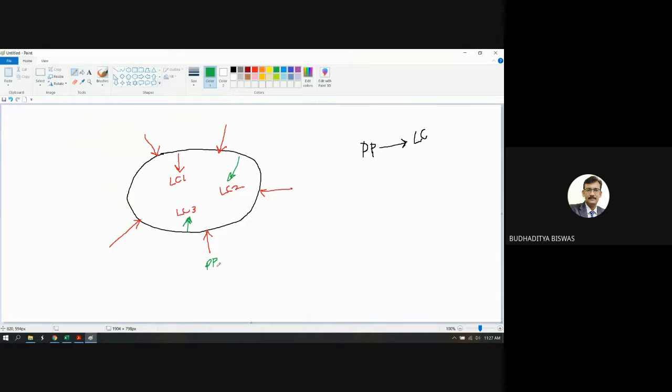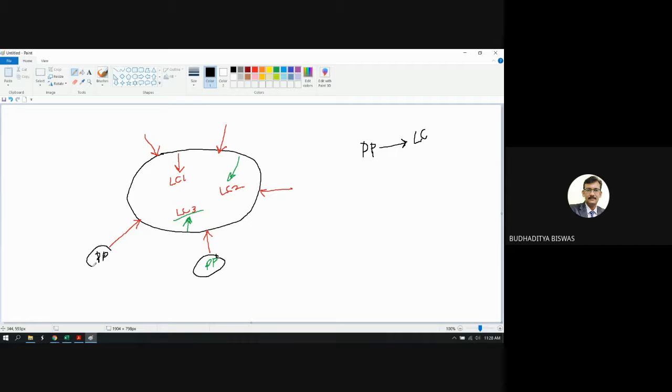So if the maximum portion of the load is shared by this power plant, then the losses will be less. Because if this load center needs to take the power from the far plant, then this power needs to travel a long distance, and that will increase the losses. So that's why the concept is that for the power plant which is close to your load center, you must take the maximum portion of your load demand from that power plant through the grid, obviously. Now, if this power plant is not able to fulfill the load demand, then it's not a problem. Some part of the load is supplied by that other power plant, obviously.